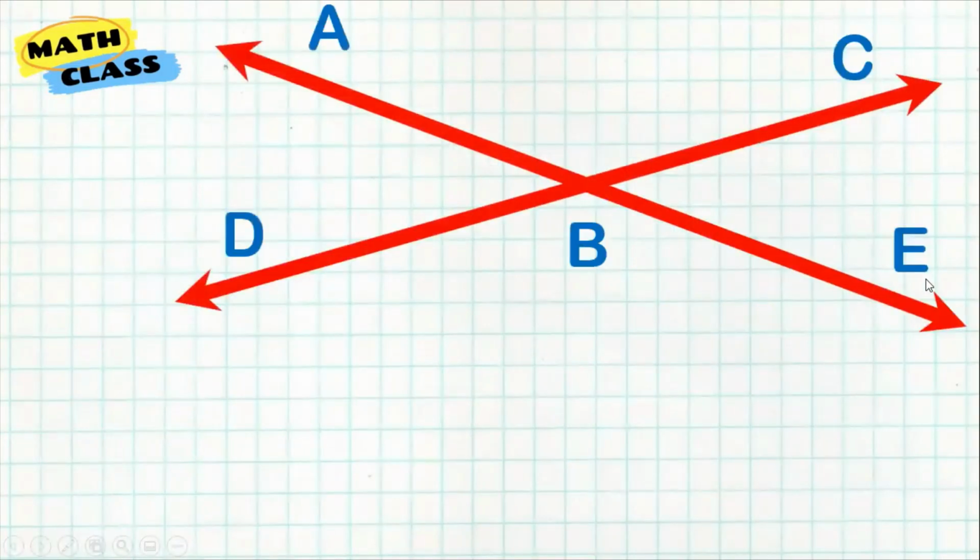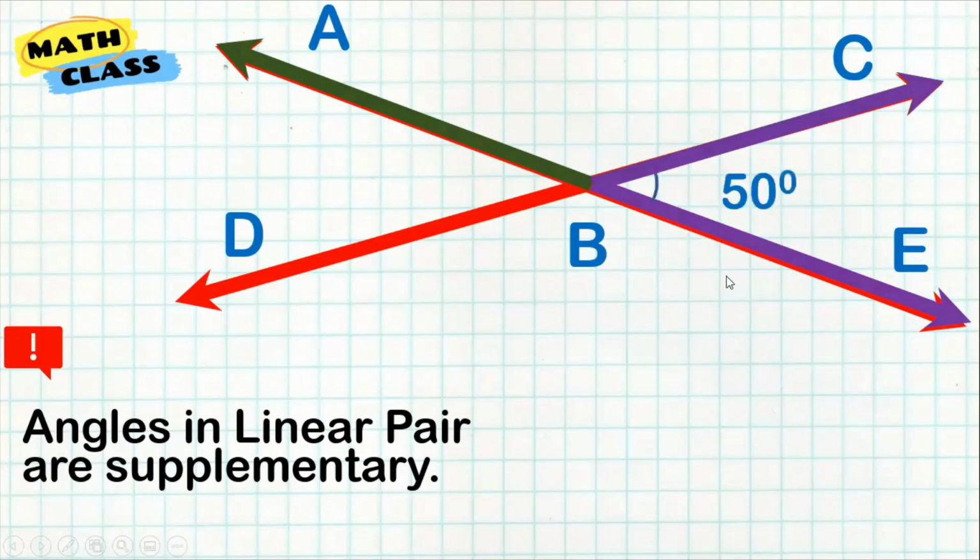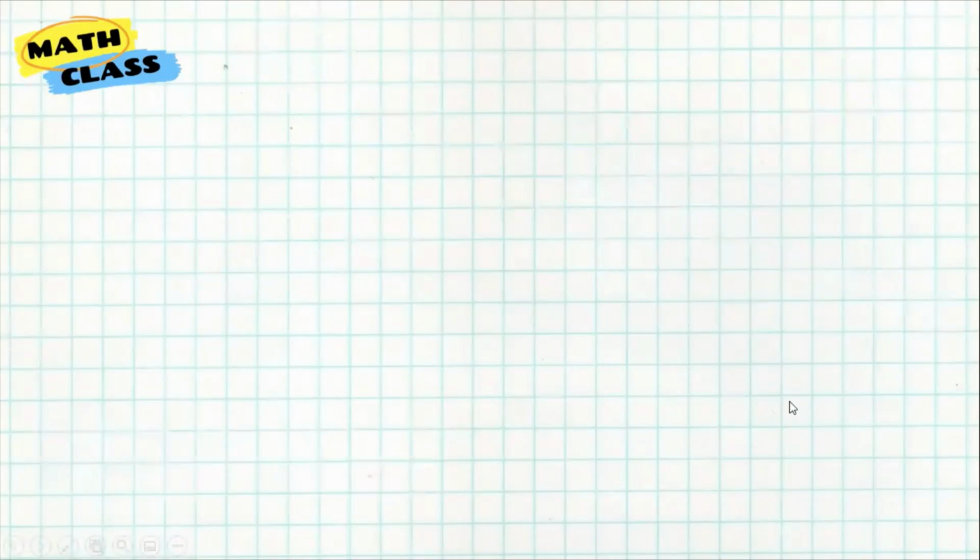Now, going back to line pairs, angles in a linear pair are supplementary. A while ago, I mentioned that angle ABC and CBE are a linear pair. So if this is 50, now the measurement of this side, since they are supplementary, the total will be 180. So this one is 130 degrees. So that's what we mean by supplementary angles.